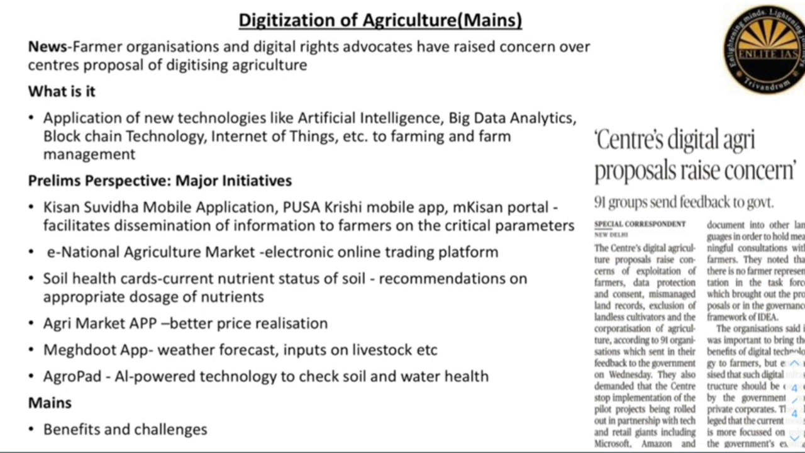Okay, there are other mobile applications like the Meghdud app. As the name itself suggests, it gives information relating to weather, humidity, rainfall, wind speed, etc. Moreover, it also gives information regarding crops and livestock rearing. So there are an immense number of technological interventions in this field. The others include the AgroPad. AgroPad is nothing but an AI powered technology. It helps the farmers to check the soil and water health.